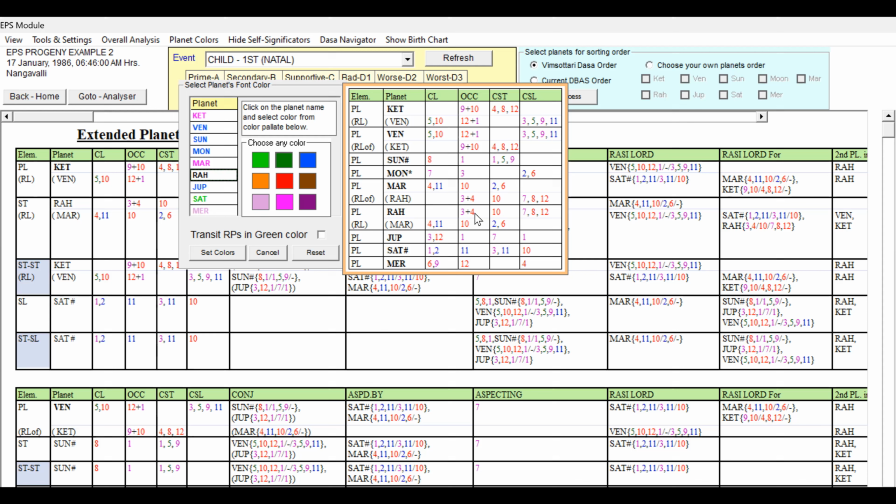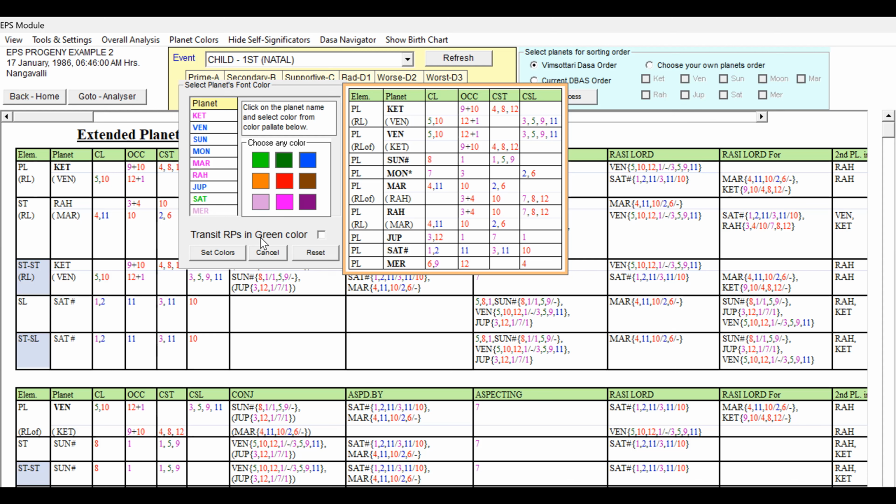Rahu planet is 3, 4 and 10, 7, 8, 12. Third occupant and seventh sublord is good, and 4, 10, 8 and 12, again 4, 10, 6, unfavorable also present. So we cannot give light red also, because occupant of the third house and seventh cuspal sublord. Seventh house is good for the progeny because third house to the fifth house also present, and 3 and 7 also present. And because of this unfavorable, we can give Rahu the light pink shade. It means what? Mixed significator.